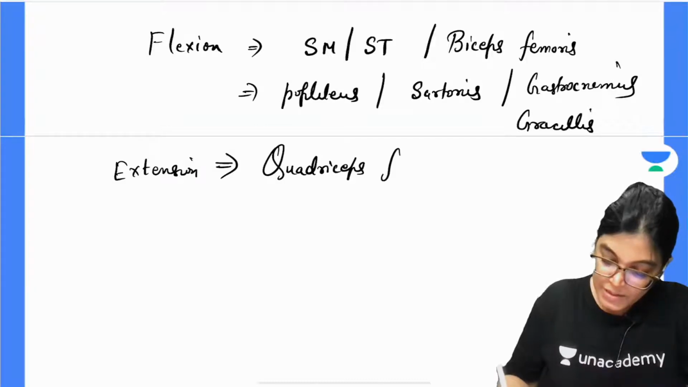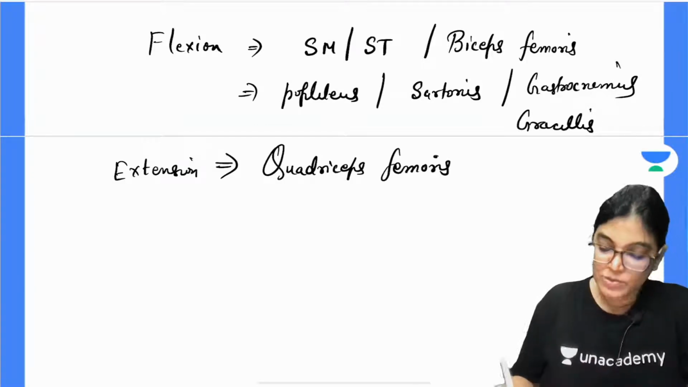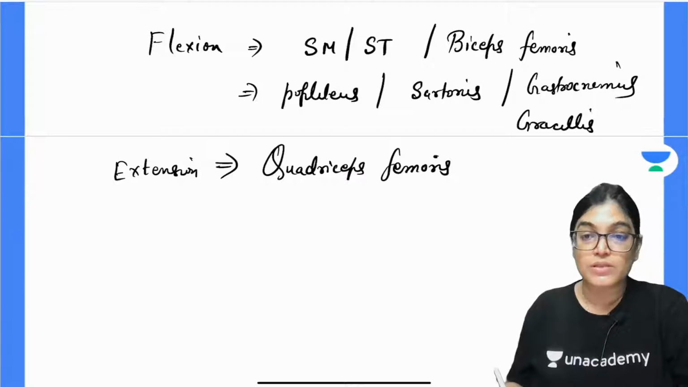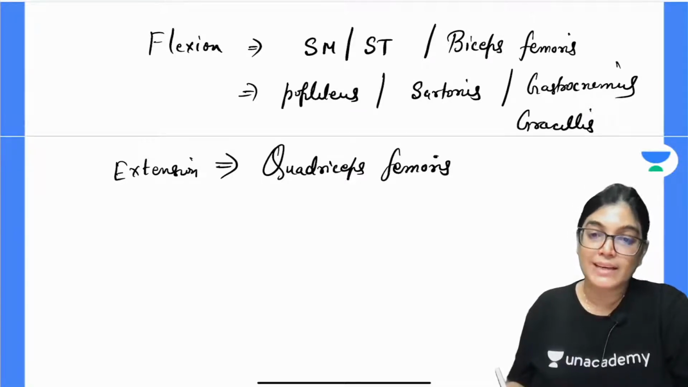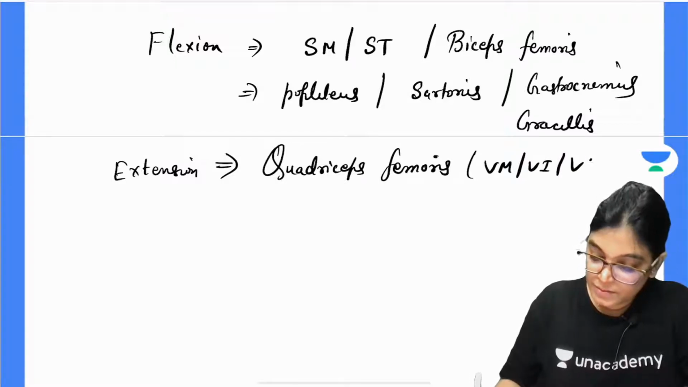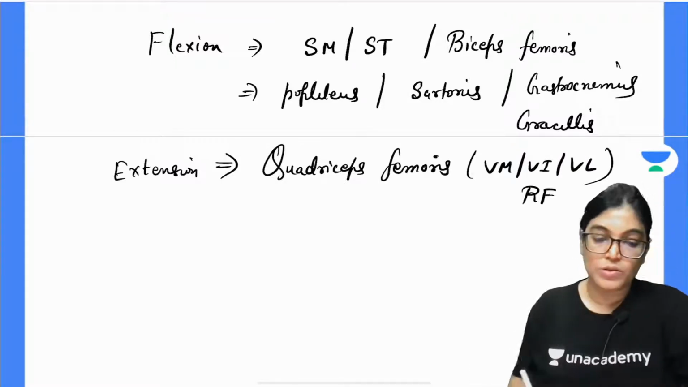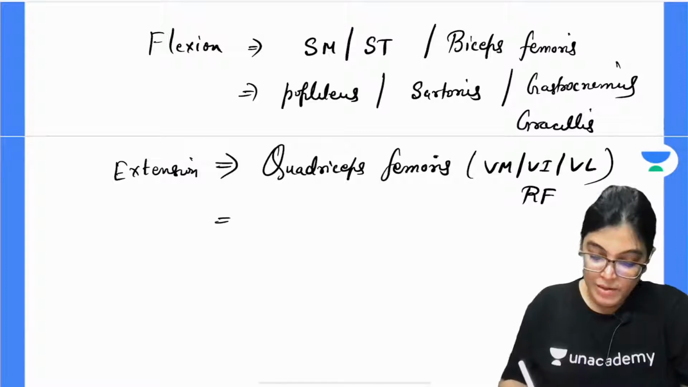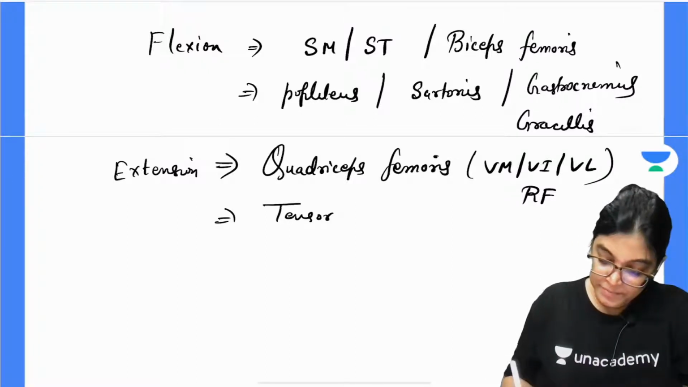Quadriceps femoris muscle, that is the muscles of anterior aspect of thigh, that is vastus lateralis, vastus medialis, vastus intermedius and rectus femoris. Also extension is done by tensor fascia lata.